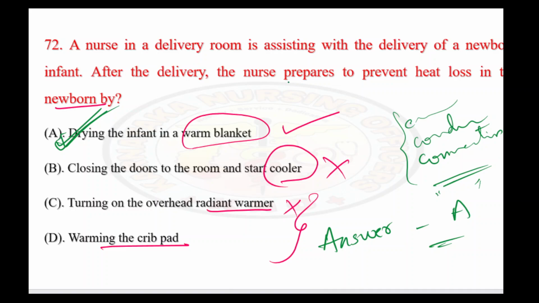But they have not asked you any kind of method of evaporation kind of thing. They were asking you simply how to prevent the heat loss in the newborn immediately after birth. But first we have to dry the infant and then we have to put on the warmer and then we have to form the child and we will resuscitate the child. So otherwise, the answer is option A.